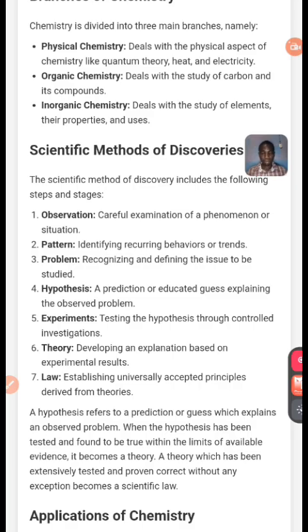That's the pattern: identify recurring behaviors of the trend. The next one is the problem. The problem is I want to figure it out, recognizing and defining the issue to be studied.